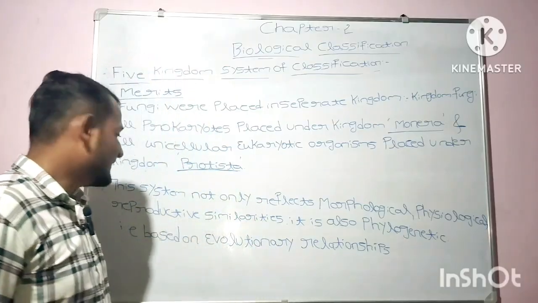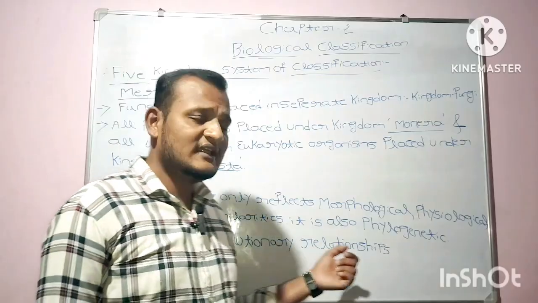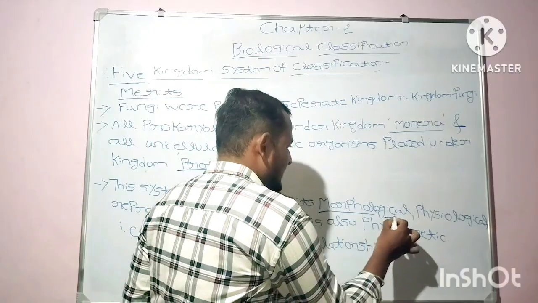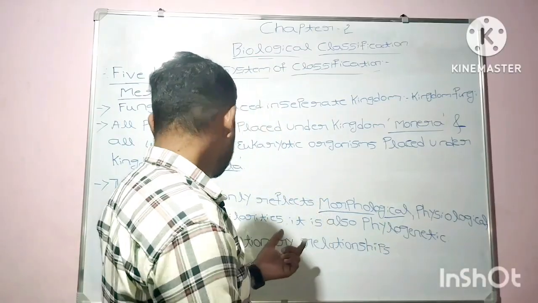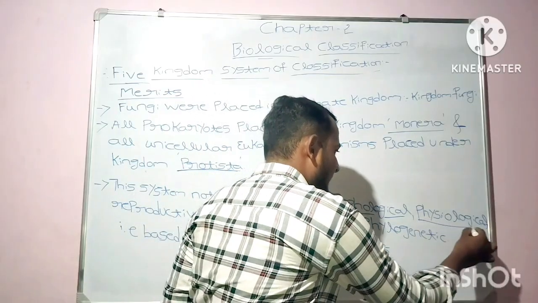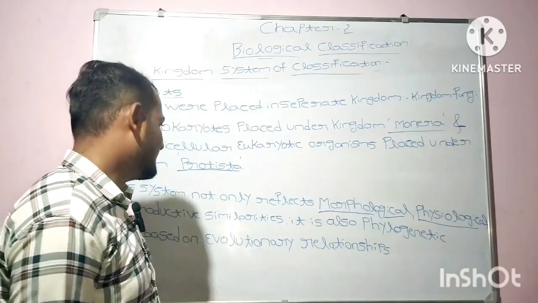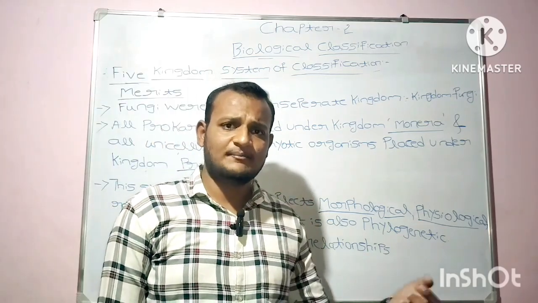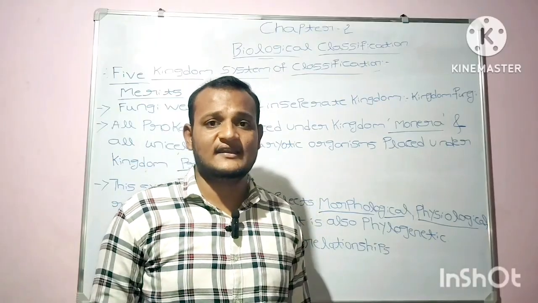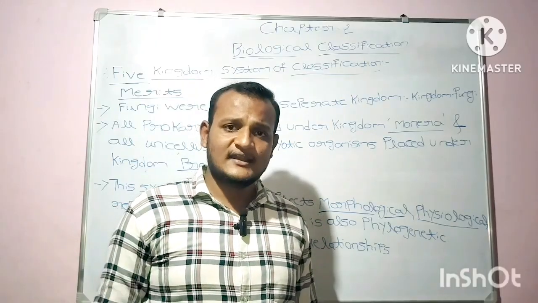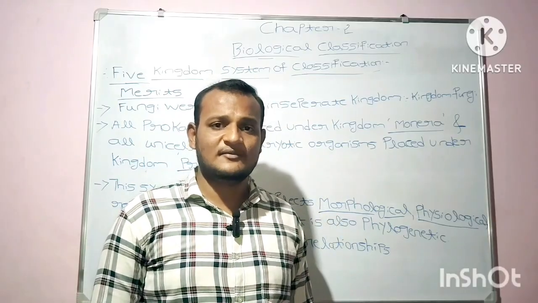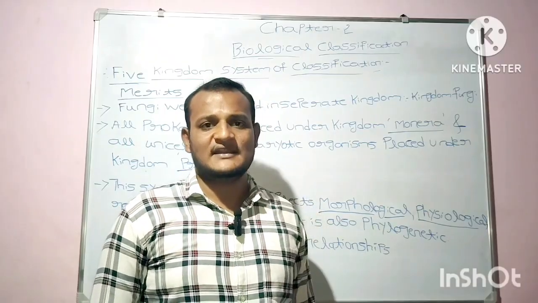The last point is this system not only reflects morphological, as you know, morphological is external features or external characters, physiological, and reproductive similarities, but it is also phylogenetic. In the case of the two kingdom, three kingdom, and four kingdom systems of classification, they are not phylogenetic, but this five kingdom system of classification is a phylogenetic system of classification.